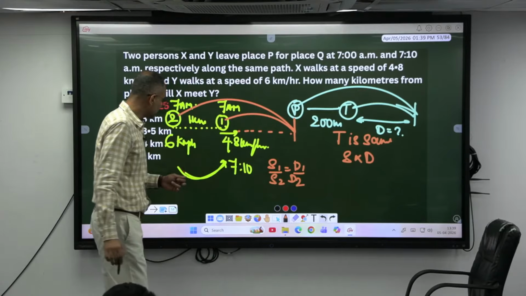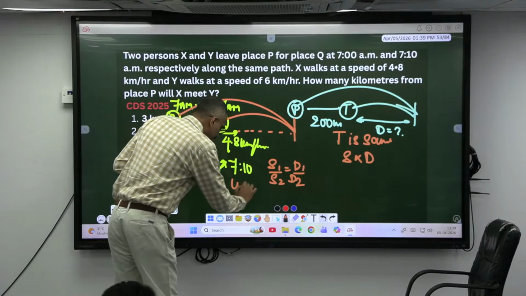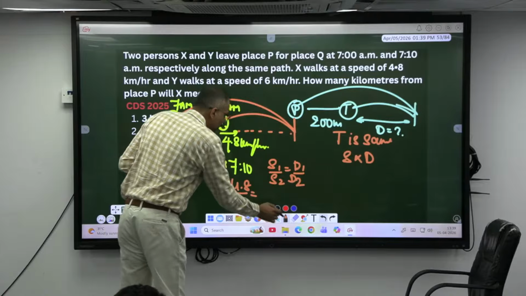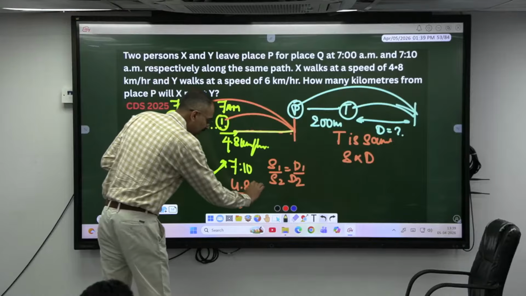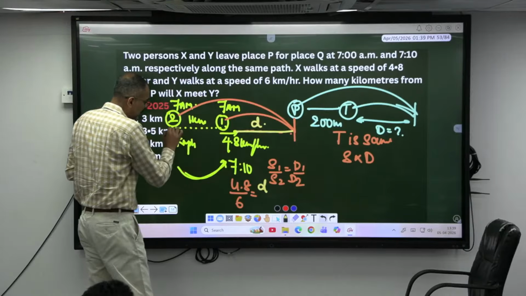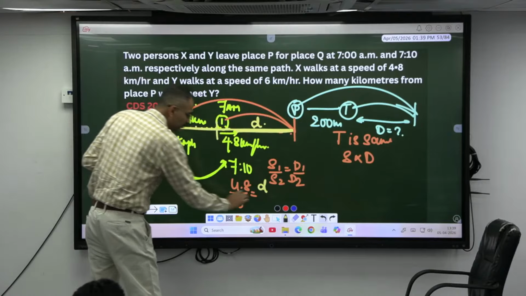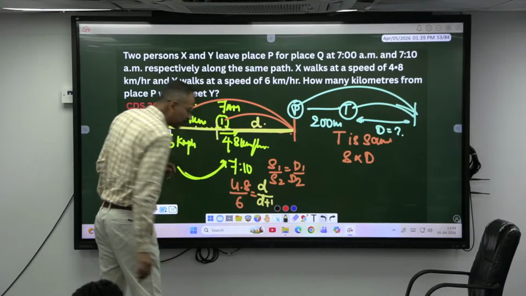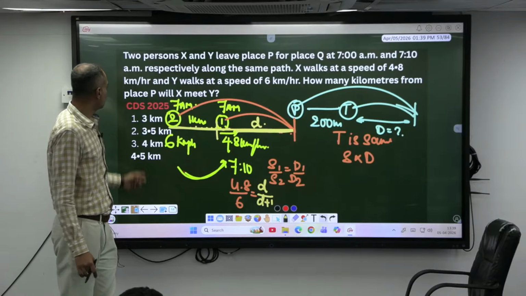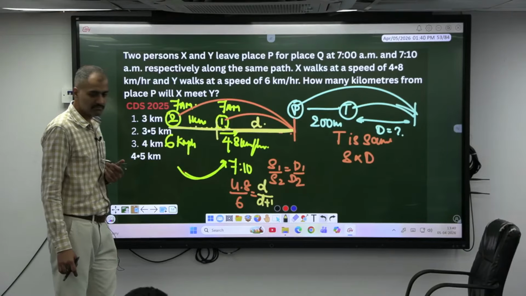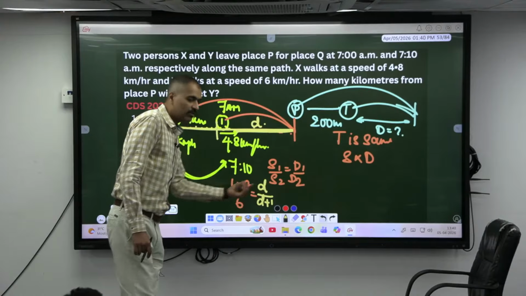Okay sir, we know the speed ratio. What is the speed ratio? 4.8 and 6. 4.8 divided by 6 is equal to D, the distance travelled by the first train, which I call D. The second train is travelling how much here? D plus 1. Can I solve for D? How many kilometers from the place of P did they meet? This is what is required. 4.8 by 6 is equal to D by D plus 1.